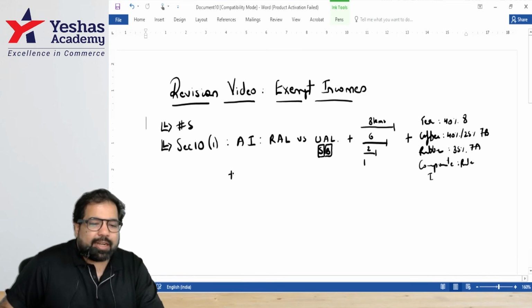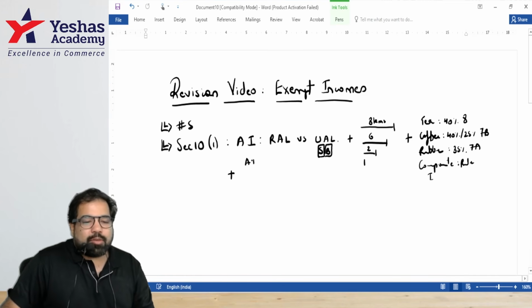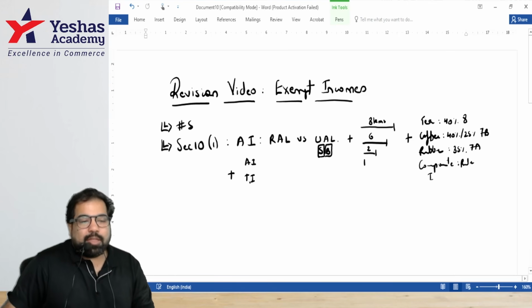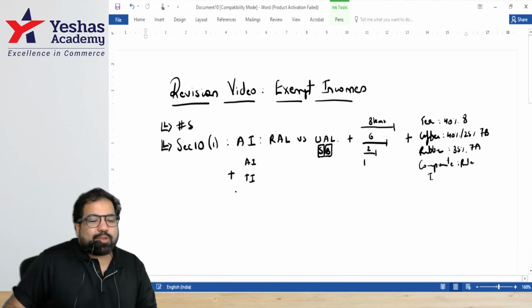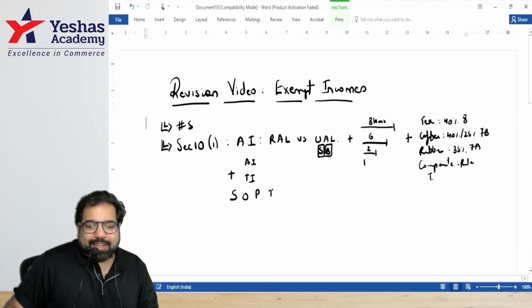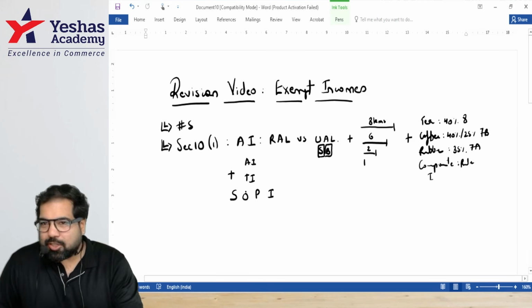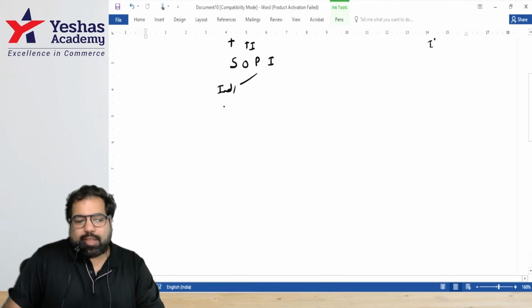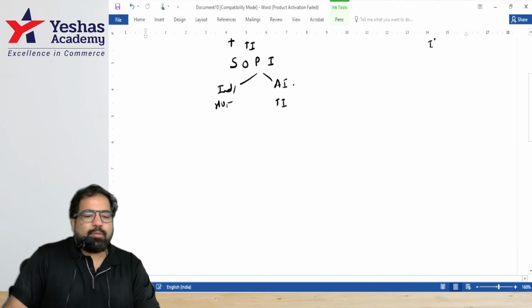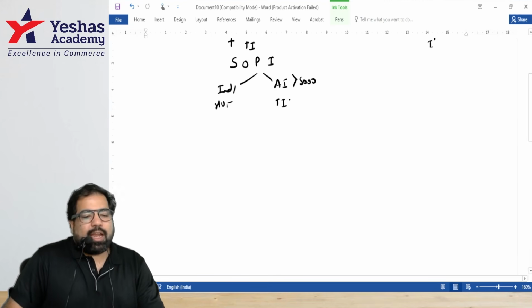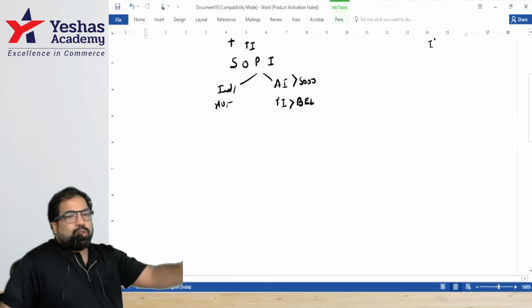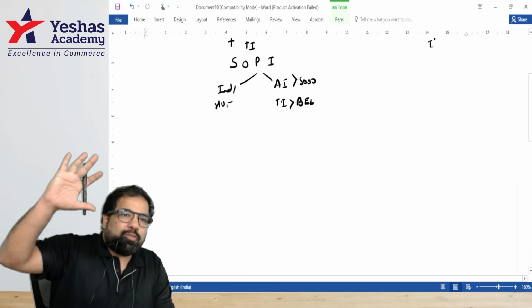Excellent, guys. And guys, if you only earn agriculture income in India, no problem. But if you earn agriculture income and taxable income, then you might be scammed in India. This is called scheme of partial integration. And this only applies to whom, guys? Individual or HUF. And it only applies if you have agriculture income also and taxable income. Agriculture income more than and taxable income more than your basic exemption limit, which can be 2.5 lakh, which can also be 3 lakh, sometimes can also be 5 lakh.